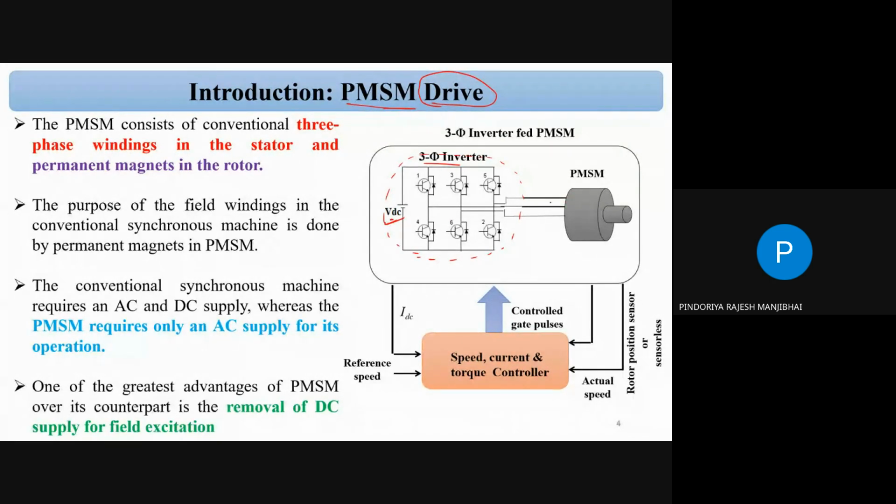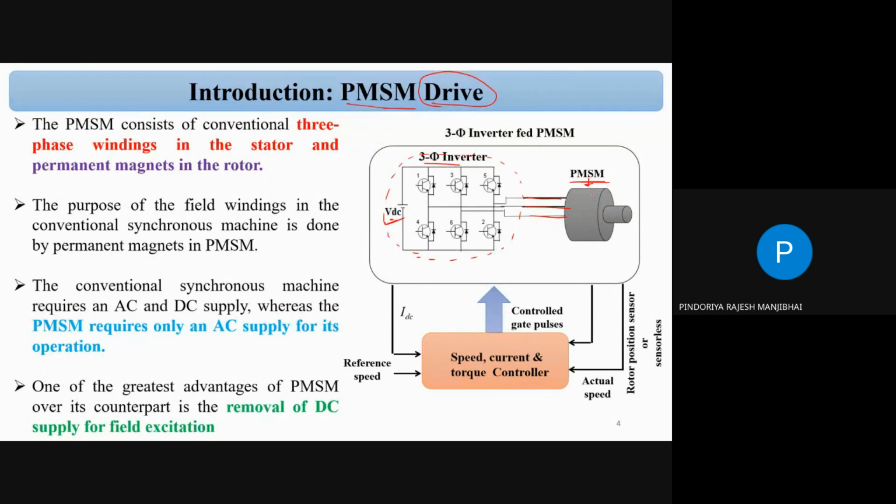The output of the three-phase inverter is again an AC supply. You can see this is three-phase R, Y, and B. This three-phase supply is the input of the PMSM, and this is your PMSM motor. So assume this as a PMSM.